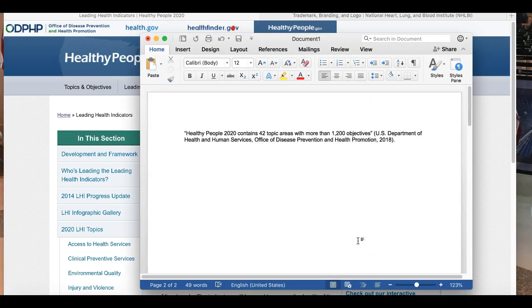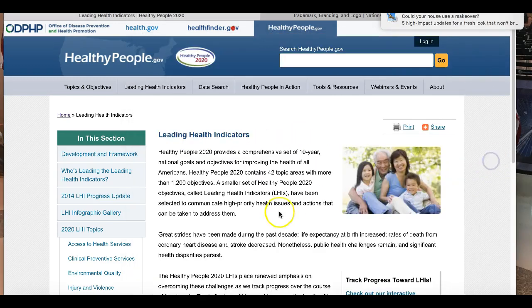Okay, now if I wanted to, let's say that I don't want to type this out every time I do this. So if I want to abbreviate this, I'm going to use the brackets inside here and I'm going to say US DHHS ODPHP. And you can abbreviate that any way that you want to. It's your paper, so you can abbreviate however you want to.